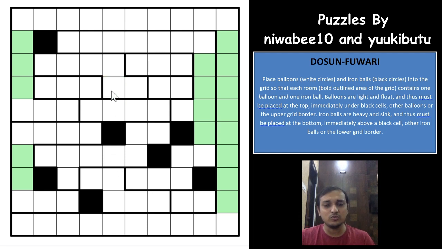So that logic won't work here. The logic will only work when you don't have any black cell in between. All the cells below the green shaded cells cannot have balloons, and all the cells above the green shaded cells cannot have balls, which means that both of these cells cannot have balloons and balls. That's nice, right? So there are a few things that you will always have to look out for.